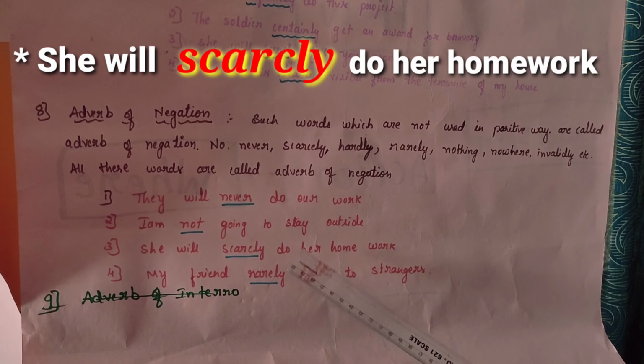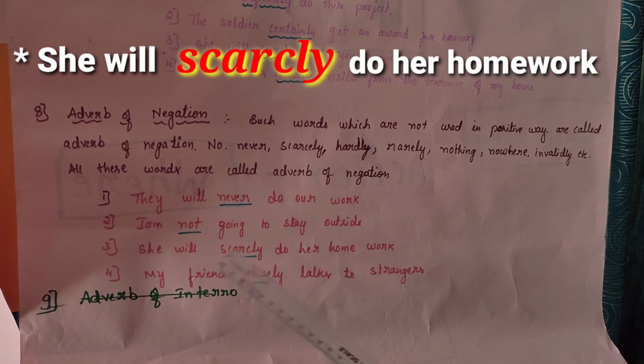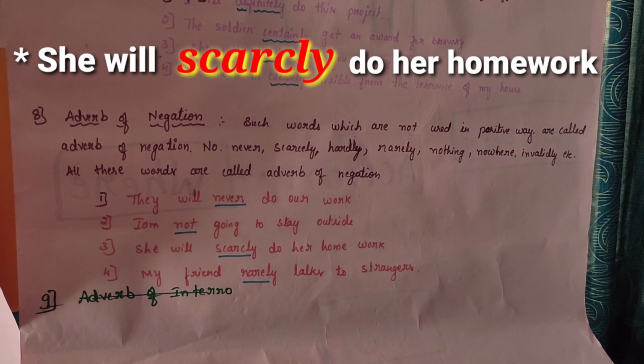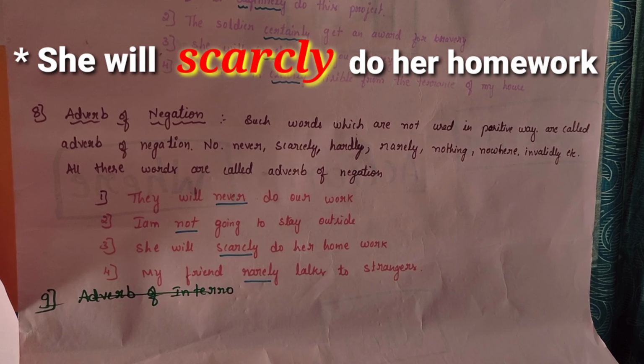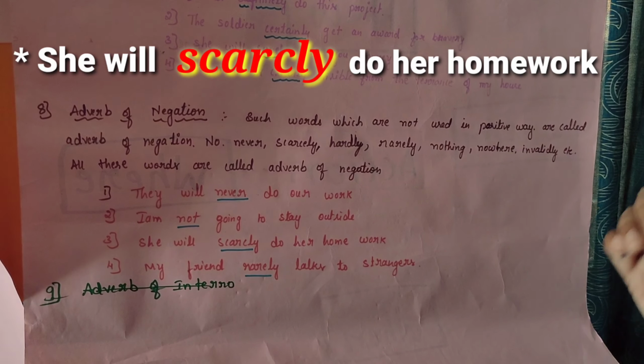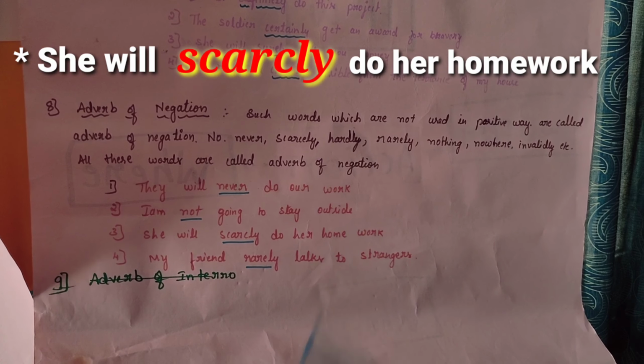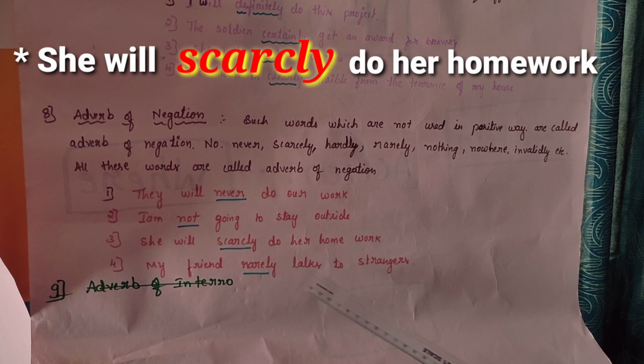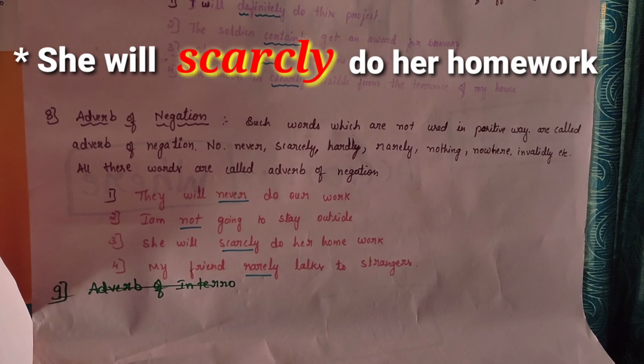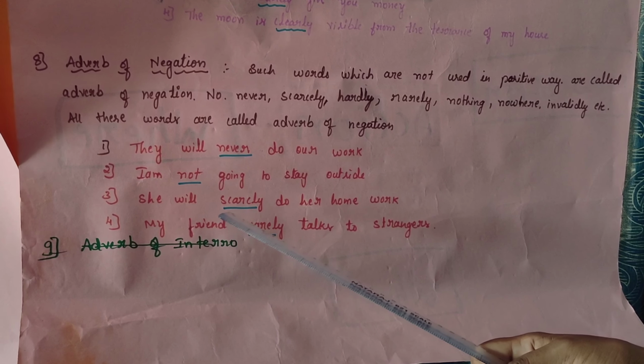She will scarcely do her homework. It means she is going to do her homework only occasionally, not daily. She may do the homework once a week or twice a month. It means it is in an indefinite manner. Indefinitely she is not doing the homework. It shows the indefinite manner of the work.